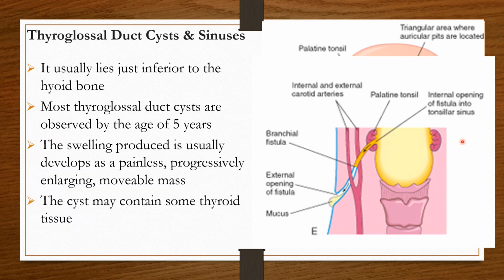Here is another diagram to show you the thyroglossal fistula. Here you can see the internal opening of the fistula, and here is the external opening. By definition, a fistula is a tract which connects two epithelial surfaces with each other. One epithelial surface is that of the thyroid area and the other is the exterior. So this is the thyroglossal fistula forming over here.